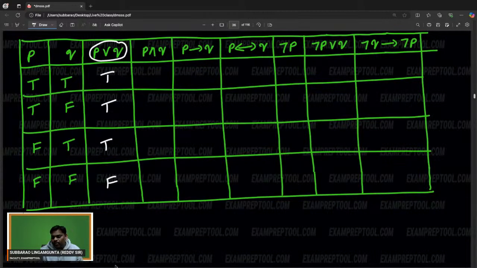Next one. What is the AND operator? Both should be true. Anyone fail? That is also something everyone knows. The AND operator, everyone knows.